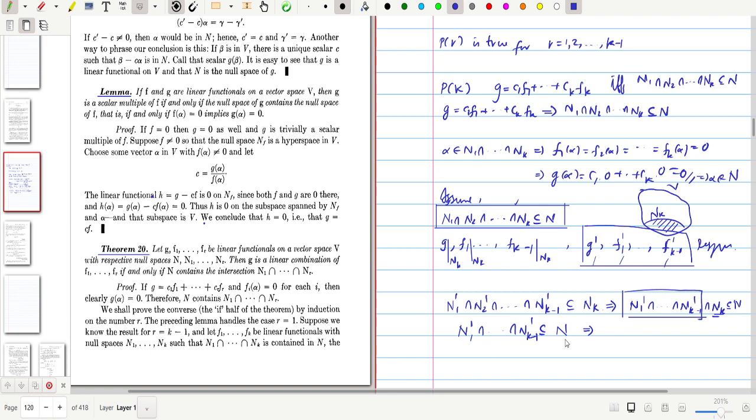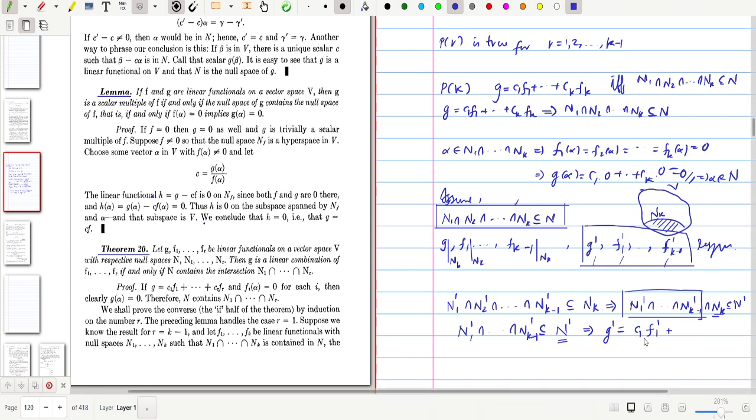Then you can write this as n prime. Then you can write this g prime as a linear combination of f1, f2, etc., fk minus 1, because we have used the induction hypothesis. Whenever we have this intersection contained in this, you can write the linear functional corresponding to n prime as the scalar multiple of the linear functions corresponding to n1 prime, n2 prime, etc.